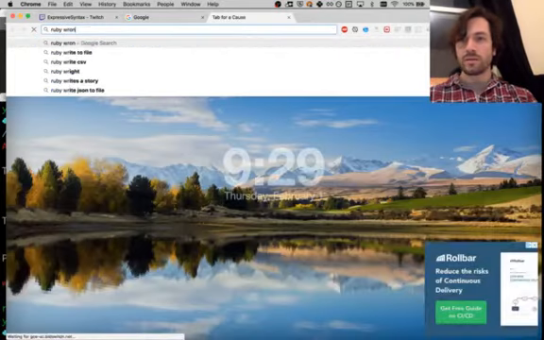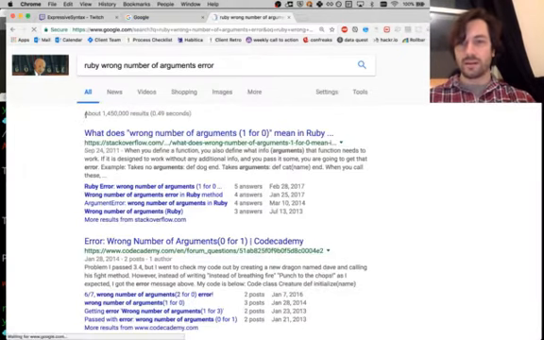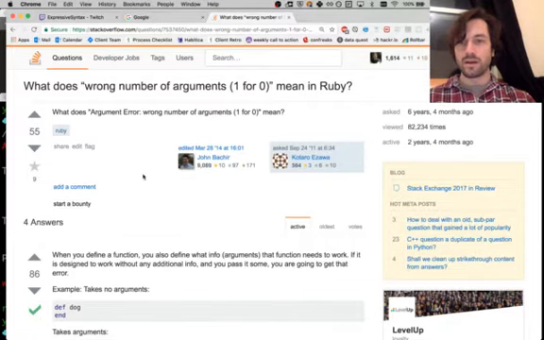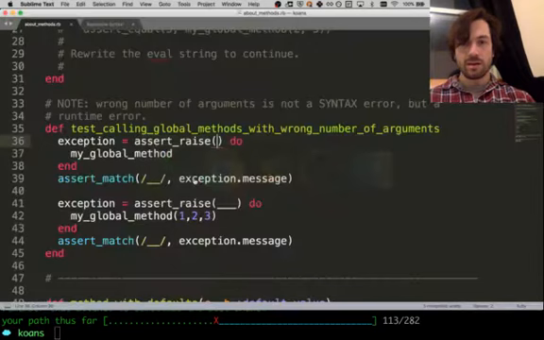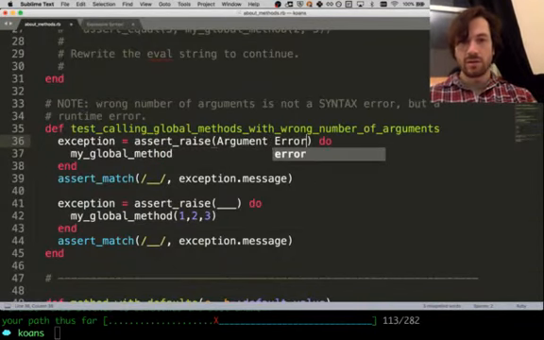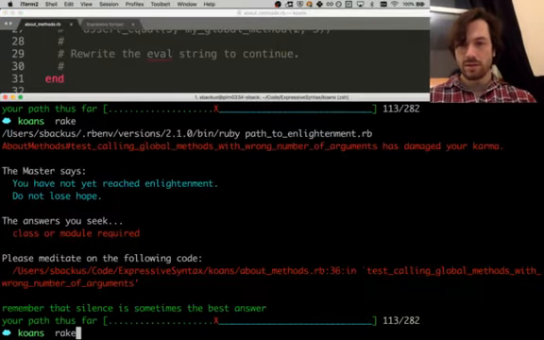Ruby wrong number of arguments error. What is that? Is it a runtime error? Argument error. Let's try ArgumentError. Oh, that's one word. Yeah, maybe.